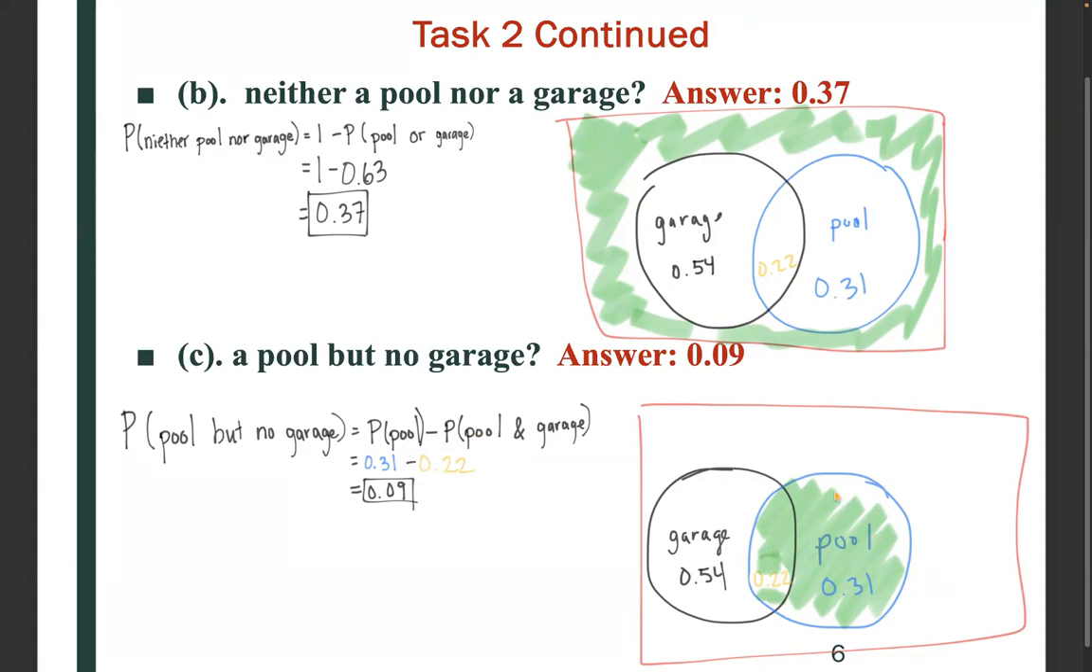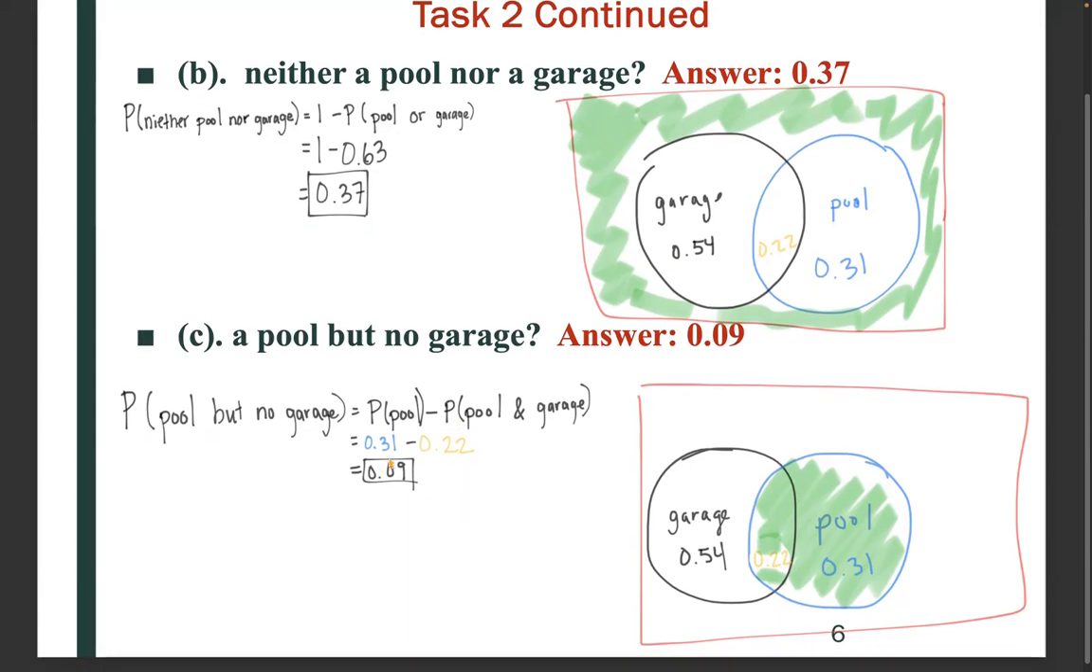So we need the probability of just having a pool, and then we're going to subtract that intersection. That way it's not double counted. So the probability of having a pool is 0.31, and then we're going to subtract the intersection, which is 0.22. So that gives us 0.09.